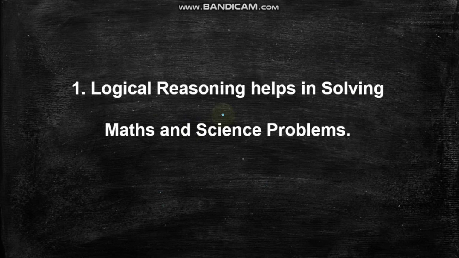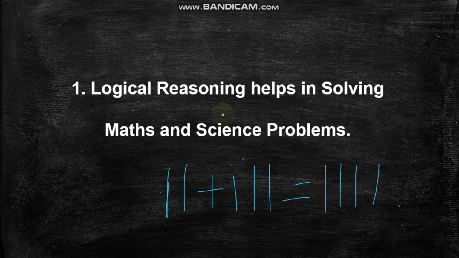What is the sum of 1 stroke and 3 strokes? How do you solve this problem? Through logical reasoning, we can assert that the word sum implies an addition, right? So that means if I'm summing everything up together, I'm going to be adding them to give me 5 strokes. So through logical reasoning, we can solve maths problems.